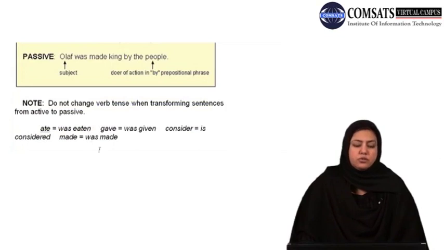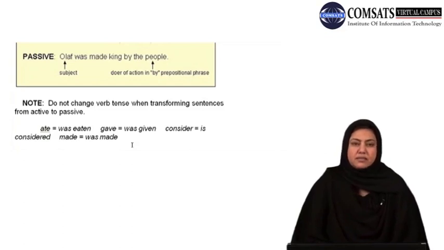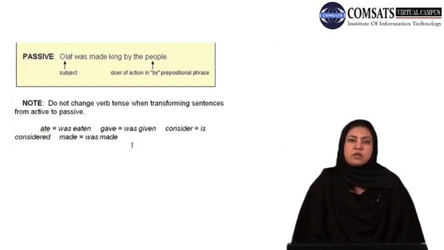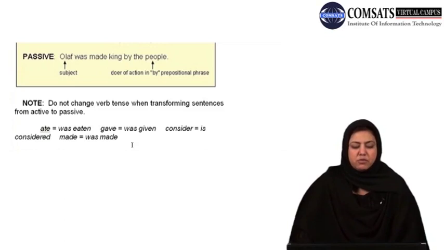It is a note of caution for you that you do not change verb tense when transforming sentences from active to passive, which means when you are changing a sentence from active voice to passive voice, you are not supposed to change its time. Whatever happening or event is referred to in it is to be retained. If it is in present tense, you would retain the present tense. If it is in past or any particular form of past tense, then you would retain that particular past tense. However, you would change its construction, and what you would do is use an auxiliary plus the third form of the verb.